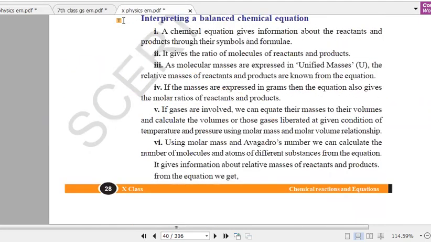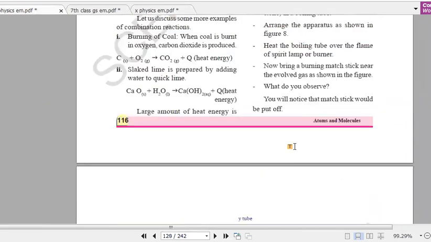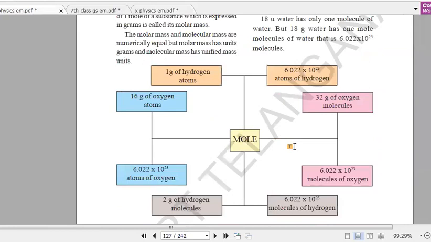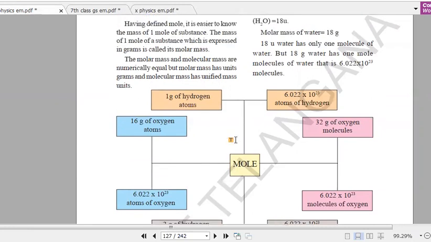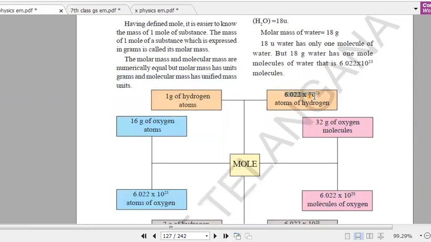So far in the 9th class you have learned about the Avogadro number, so let me revise. The mole is a unit. One mole can be expressed as 6.022 into 10 power 23 number of molecules.